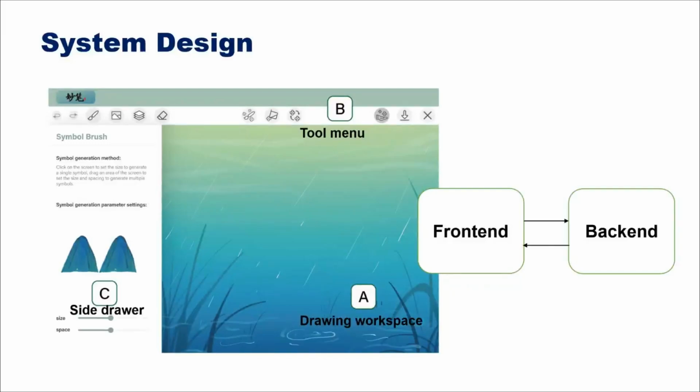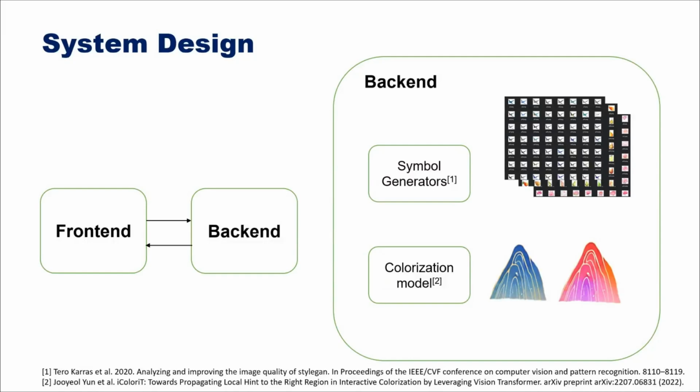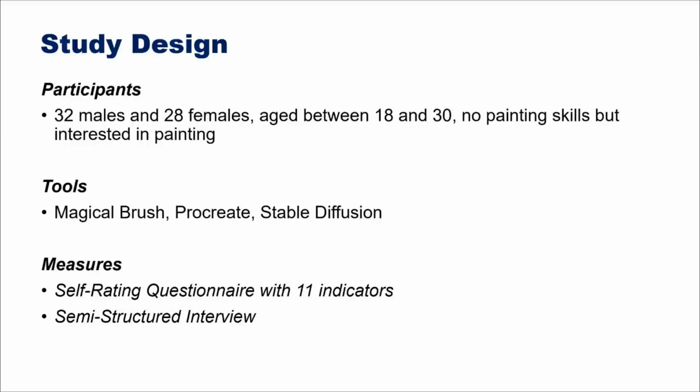The system is designed into a front-end and a back-end. The front-end is based on the React.js framework, and the interface is divided into a drawing workspace, a tool menu, and a side drawer. The backend consists of a series of symbol generators trained with 100,000 single symbol images, as well as a pre-trained colorization model. We conduct our user study on 60 novice users. The participants are divided into 3 groups and they separately try a different tool: Magical Brush, Procreate, and Stable Diffusion.